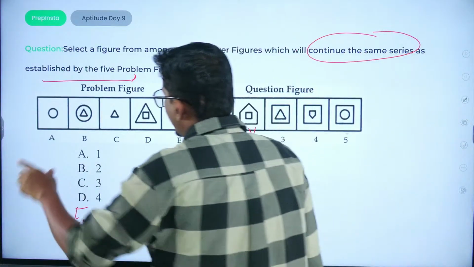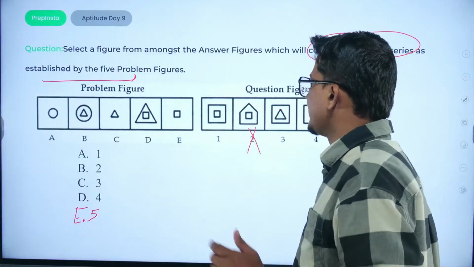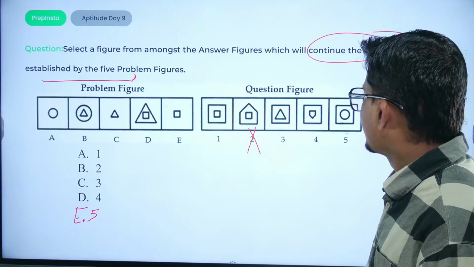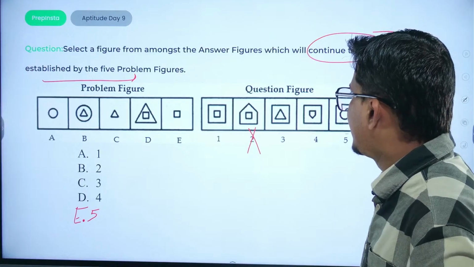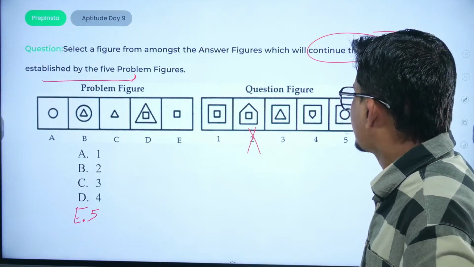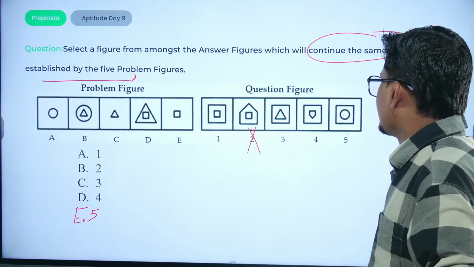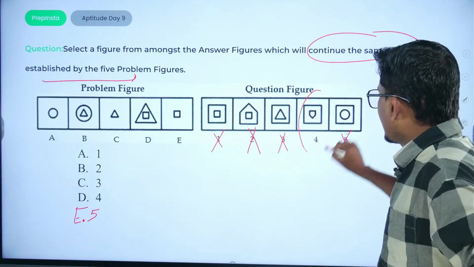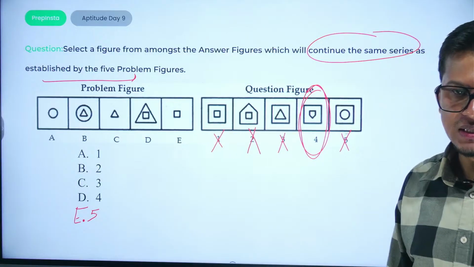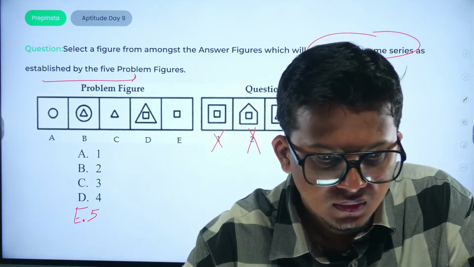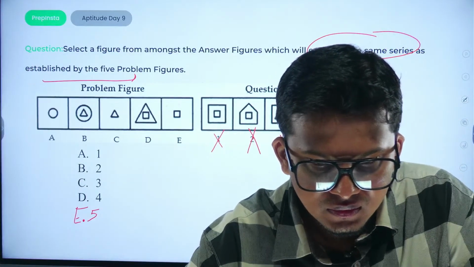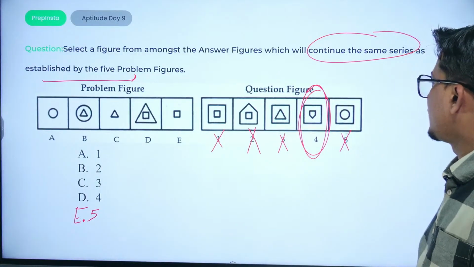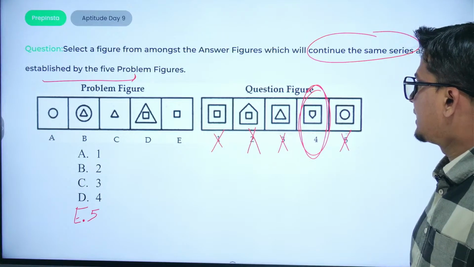So the circle has no end point, the triangle has 3 points, then we have 4 points, then outwards would be something which is having 5 points, right? So the inside diagram would be something having 5 points, so only 4 will be logically correct. Okay, have you given the right answers? Option 5, no, option 4 would be the right answer. Option 4 would be the right answer.